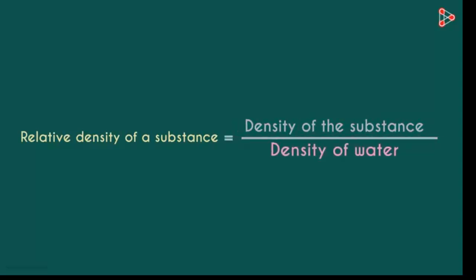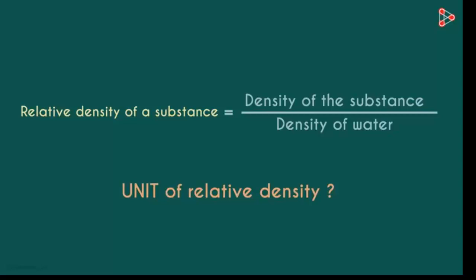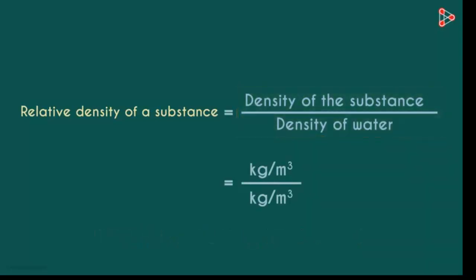Now we'll see what is the unit of relative density. If you see in front of you what is happening, the density of the substance and the density of water will have the same SI unit and they will cancel each other. So you can say that relative density has no unit.